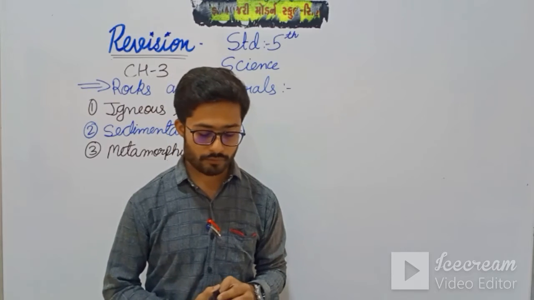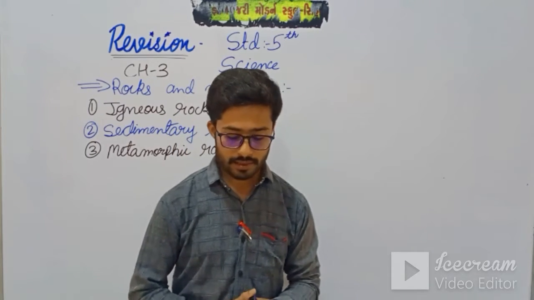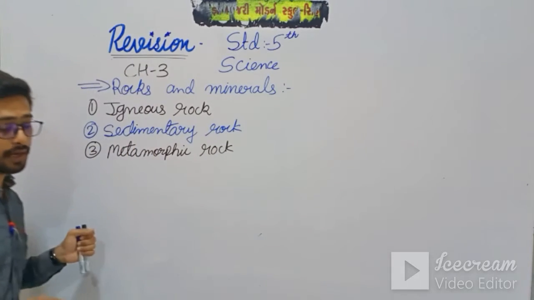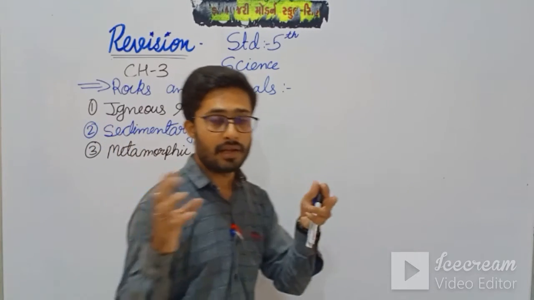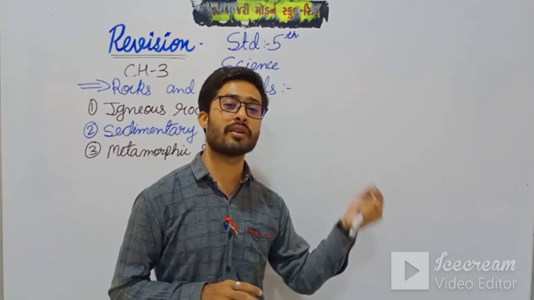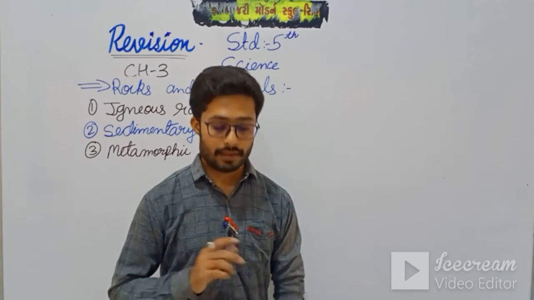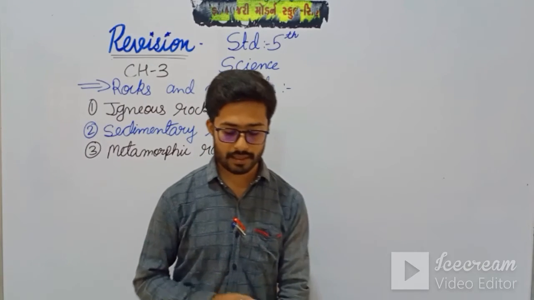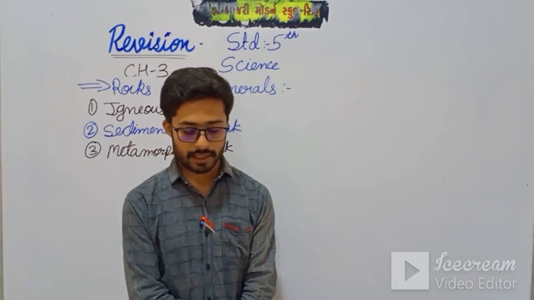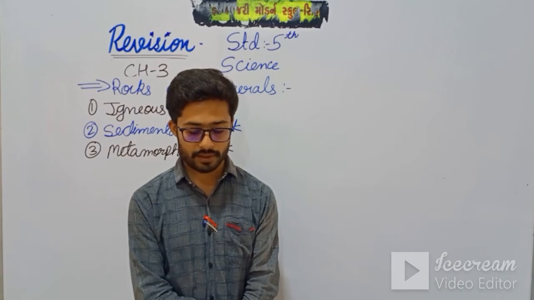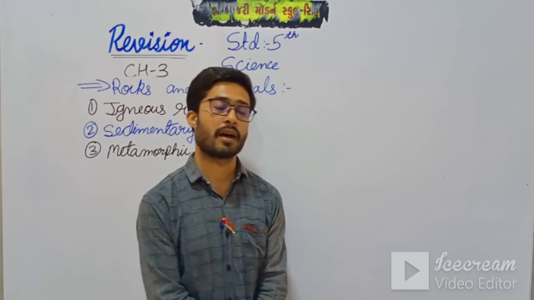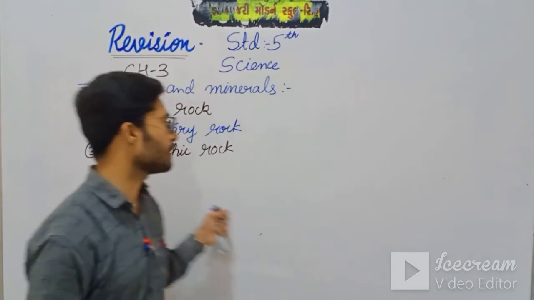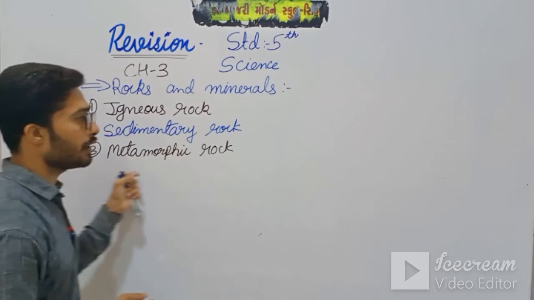Limestone is used for making cement. Sedimentary rocks are formed when sand, clay and other things get combined. Then after it is metamorphic. Metamorphic rocks are igneous or sedimentary rocks that have been changed because of extreme heat or pressure, such as marble. So the mixture of these two is the metamorphic rock.